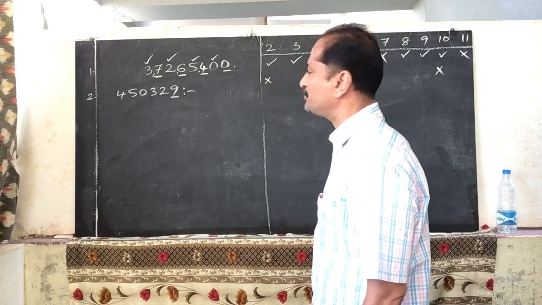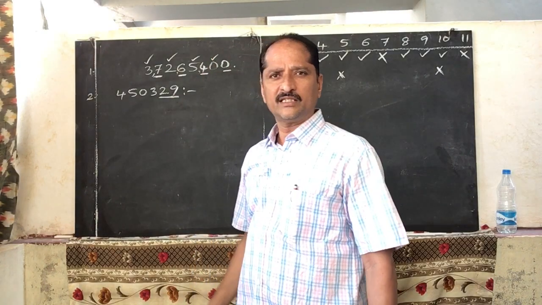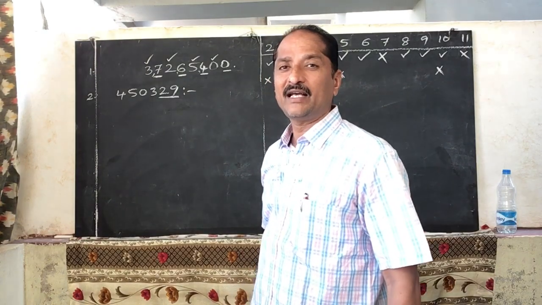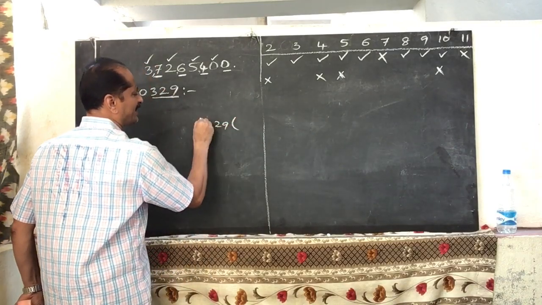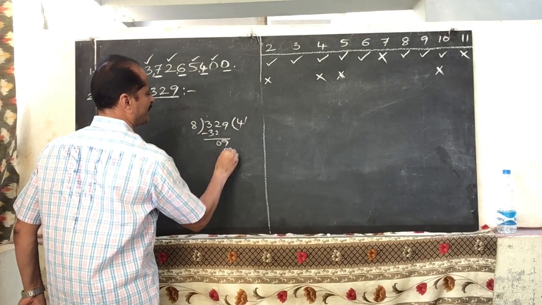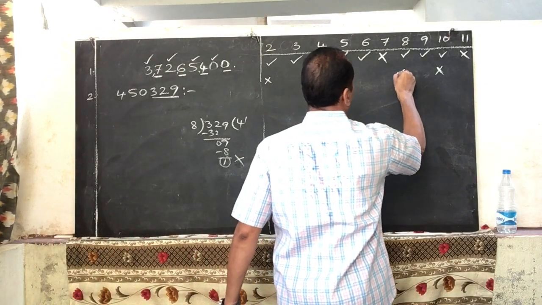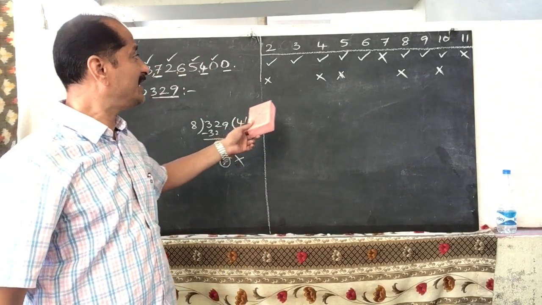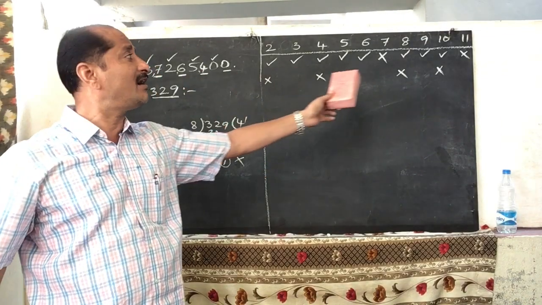Then divisibility of 4. Check the last 2 digits. 29. Is 29 divisible by 4? No. So this is not divisible by 4. Now by taking the last 3 digits, what are the 3 digits? 329. Check 329 with 8. Divisibility of 8. 8 4s are 32. Remainder 0. Bring down 9. 8 1s are 8. Remainder 1. So it is not divisible. So this number is also not divisible by 8. The first number is divisible by all except 11. But the second number is not divisible by any of these 5 numbers.